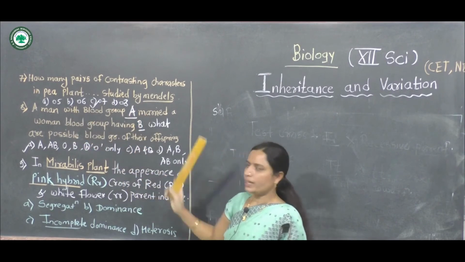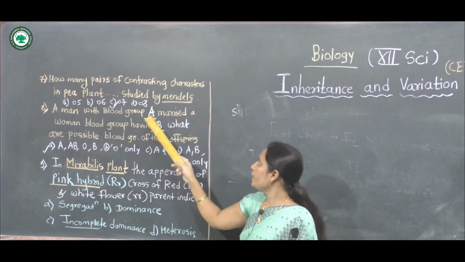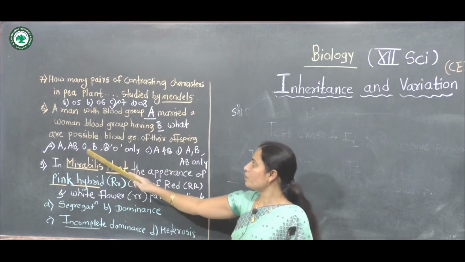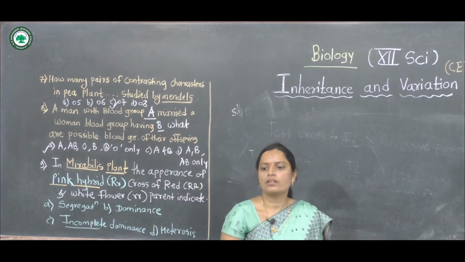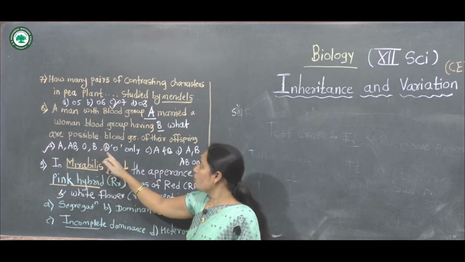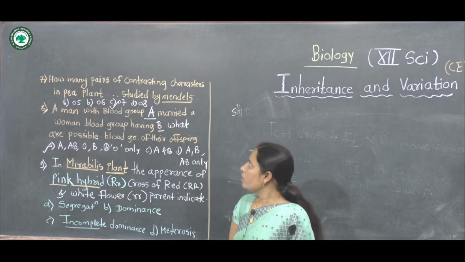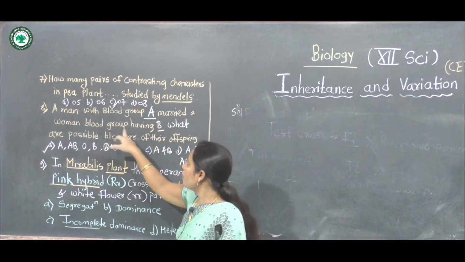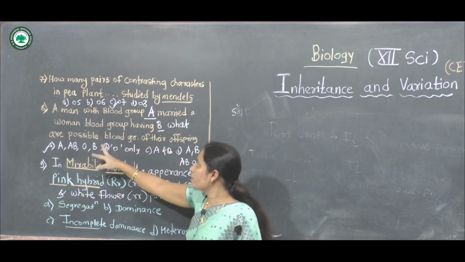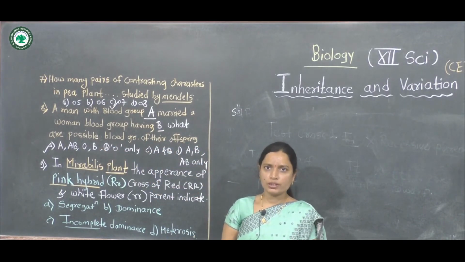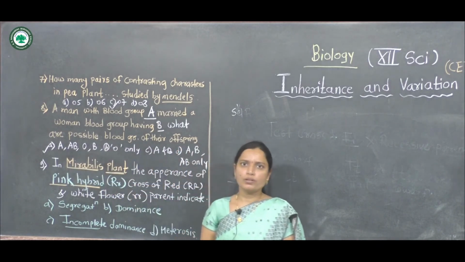Okay, next one. A man with blood group A marries a woman with blood group B. What are the possible blood groups of their offspring? Option 1: A, AB, O or B. All types of blood groups are observed in the offspring. With blood group A in the man and blood group B in the woman, the possible blood groups in the next generation are blood group A, AB, O or B.